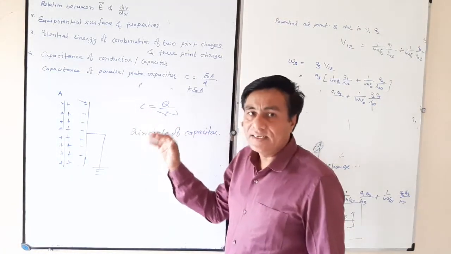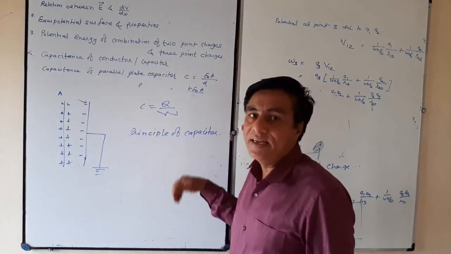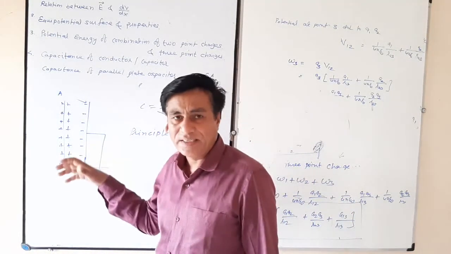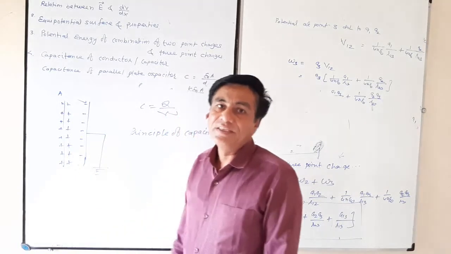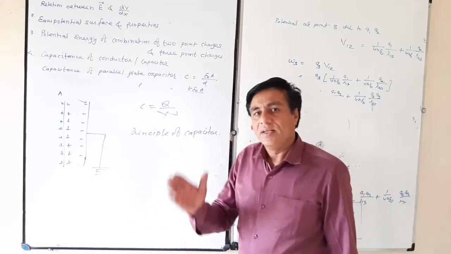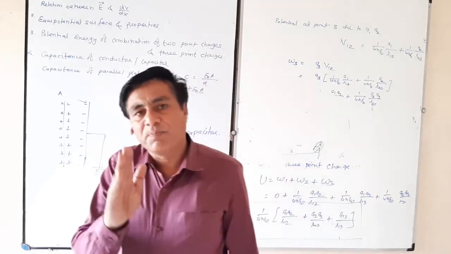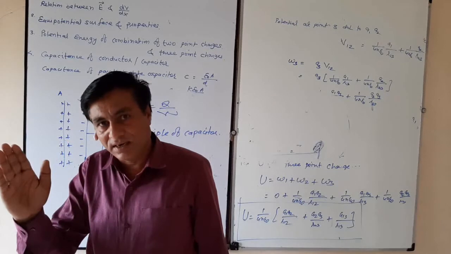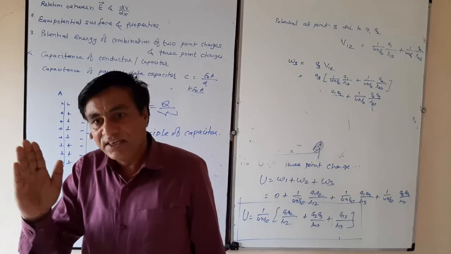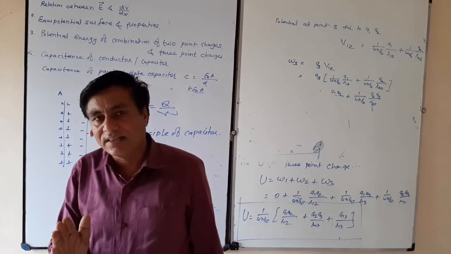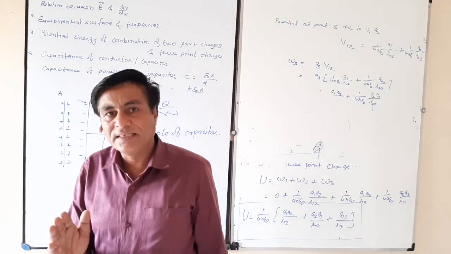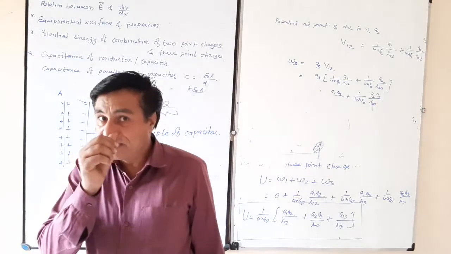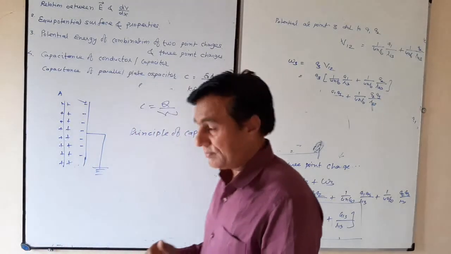It means that by decreasing potential value, we can increase capacitance of a conductor or capacitance of a capacitor. When an uncharged plate or conductor is brought near to a charged conductor, and if it is connected to the earth, its capacitance increases. This is the principle of capacitor.